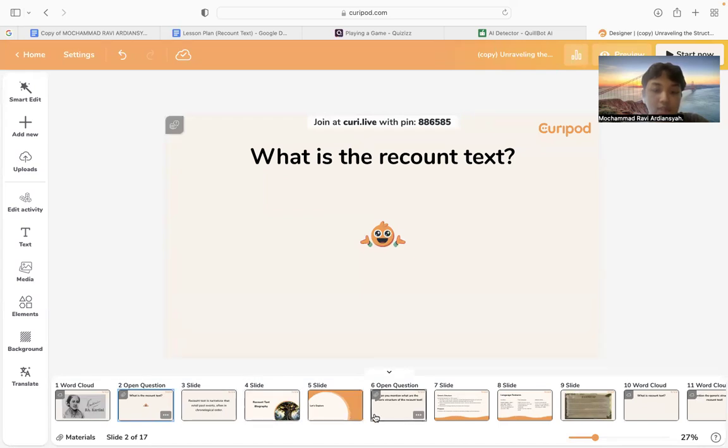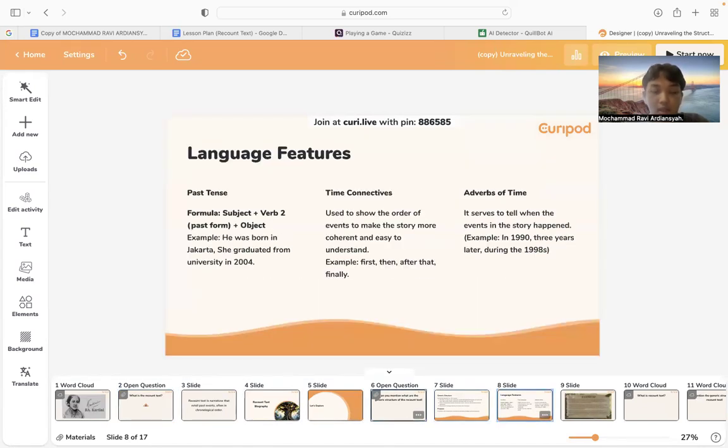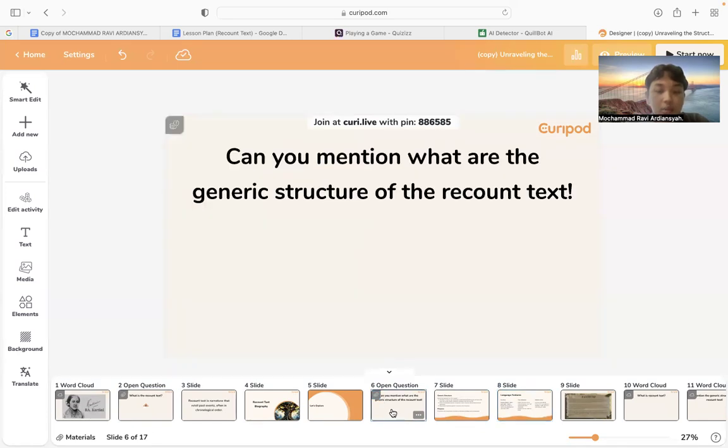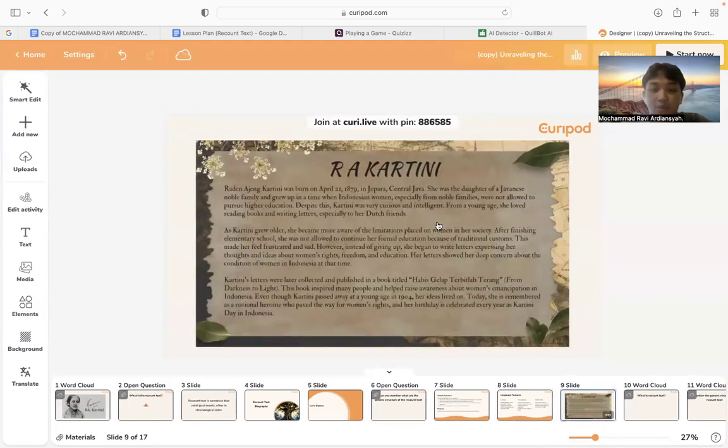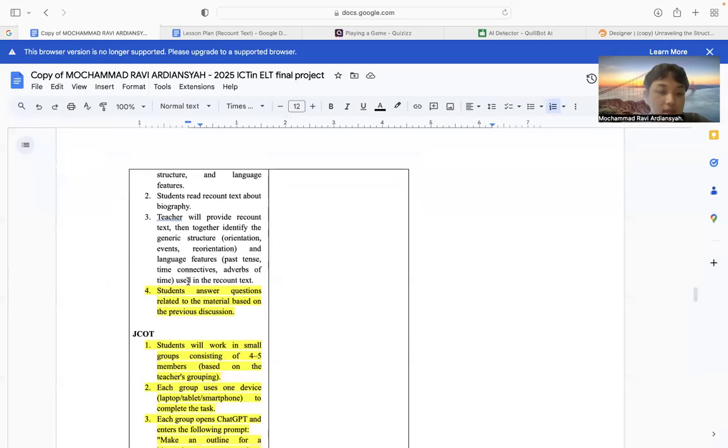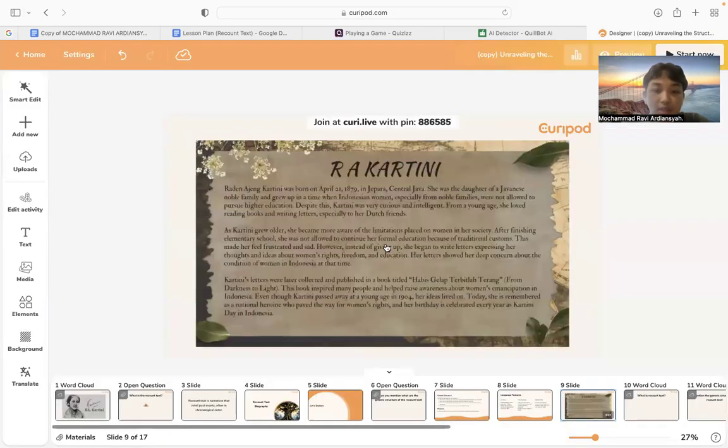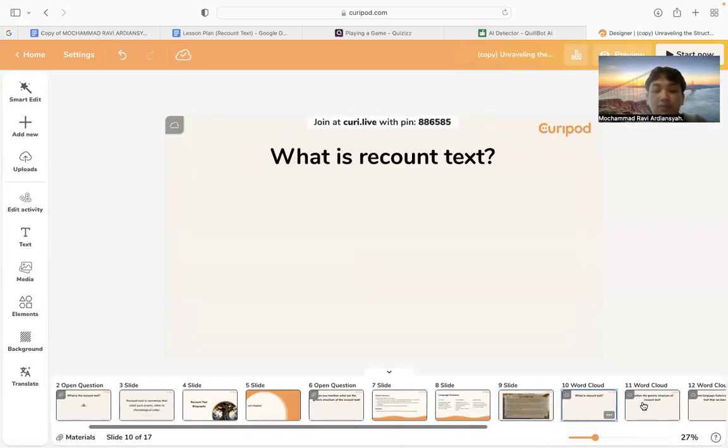used after they heard the explanation, something like that. We want students to be more active and student centered. So I think I ask students first, what is the text structure, what is the definition, and then after that I will explain it. So I want to make it student centered. And then after they read the task, after they identify together the text structure and language features, this is the question for recalling understanding.